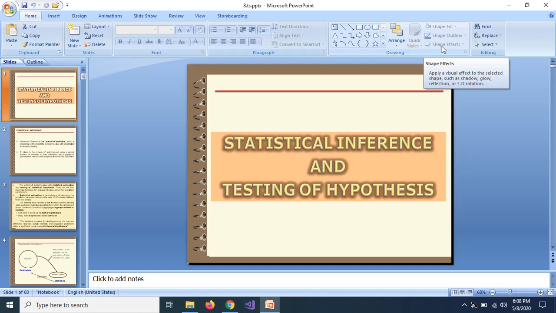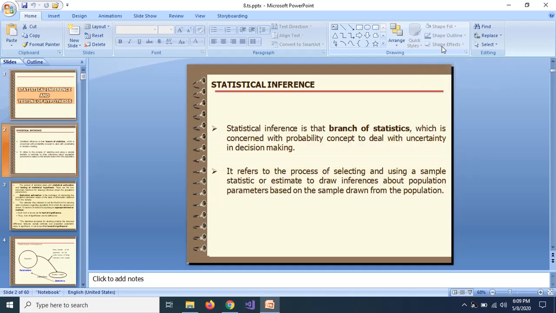Hello friends, today we'll be discussing the topic related to statistical inference and testing of hypothesis. Now first let us discuss what we mean by statistical inference.